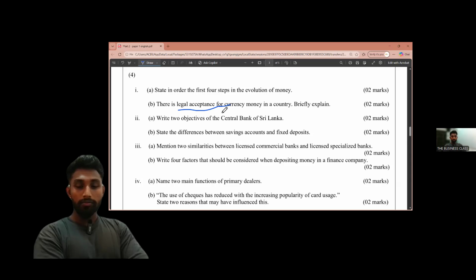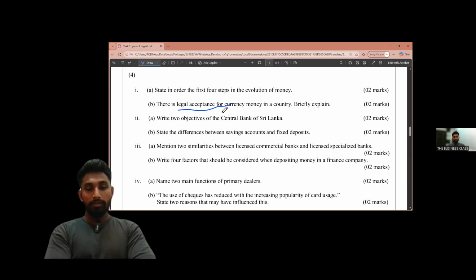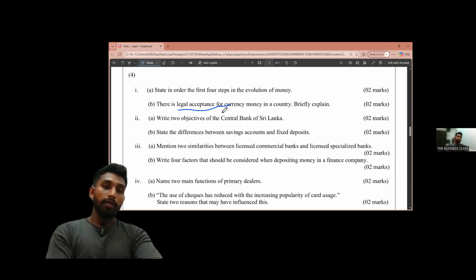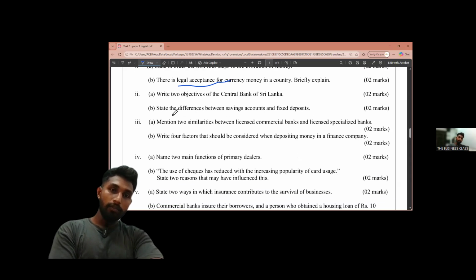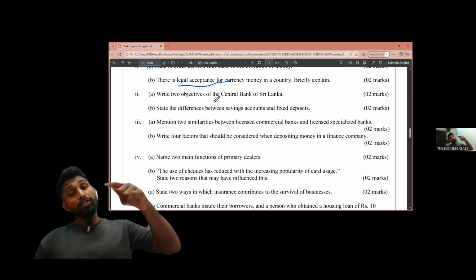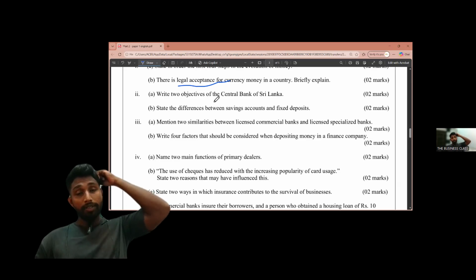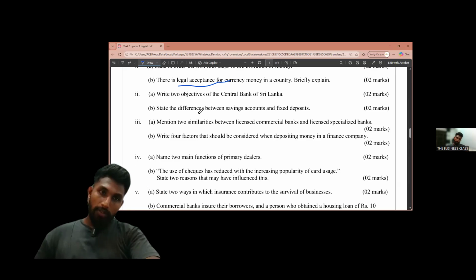We can explain that like this: we can ensure the resilience of the financial infrastructure of the country. That is achieving and maintaining financial system stability. Those are two main objectives. But you should remember there are main functions and sub functions of central banks. These are main objectives, not the functions.